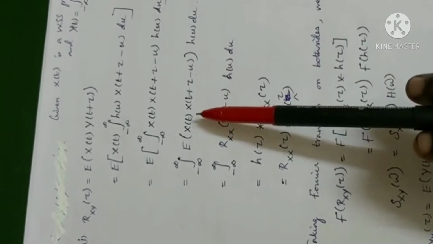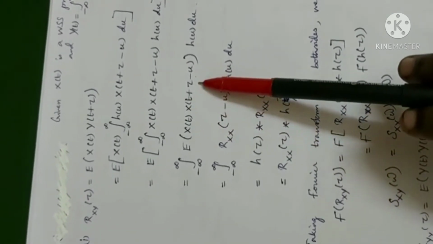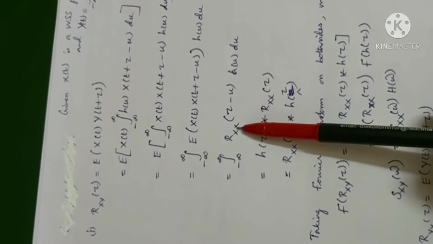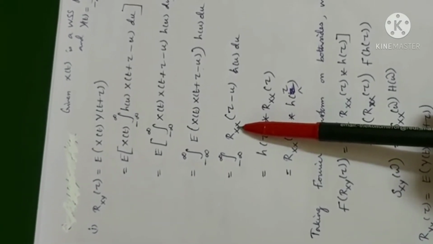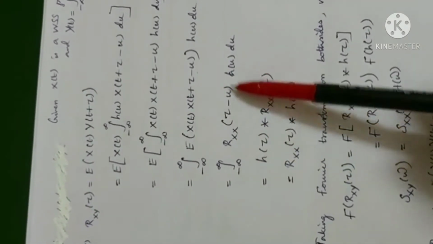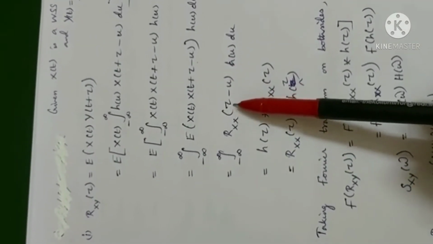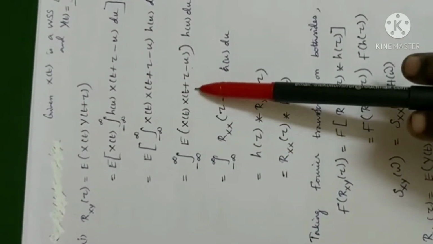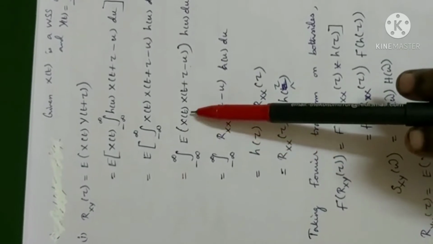It is x of t1, x of t2, which is Rxx of t1 comma t2, or Rxx of tau, which is t1 minus t2 or t2 minus t1. Let us try to keep tau positive, so we choose t2 minus t1, t plus tau minus u minus t.